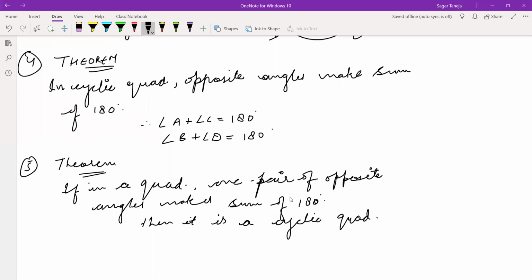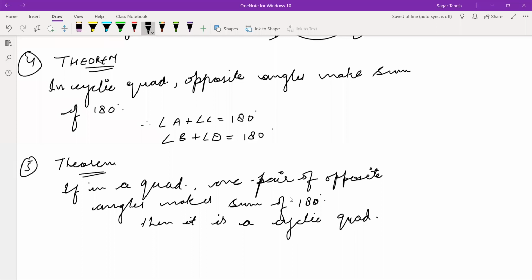Clear? Have you written this? Okay. Starting with the exercise now.